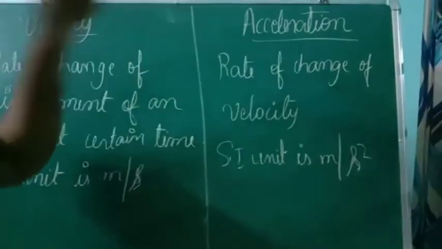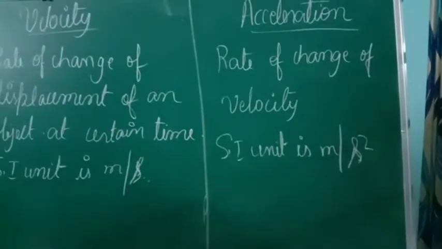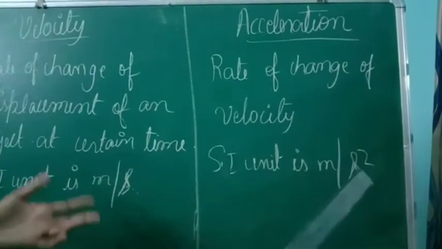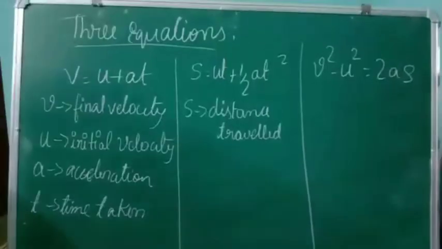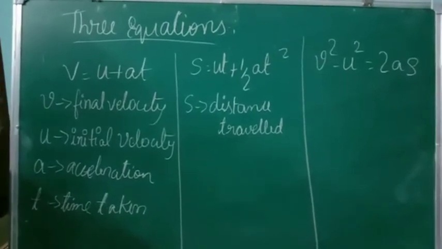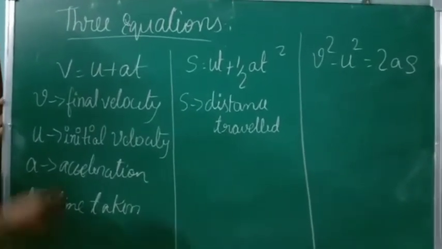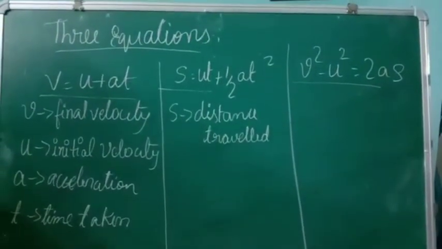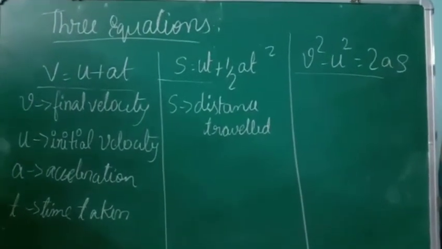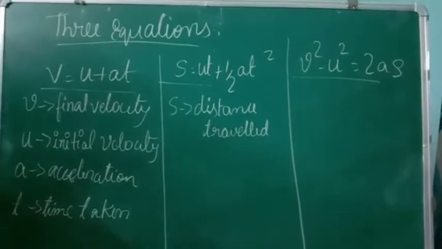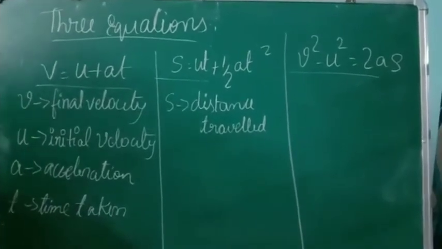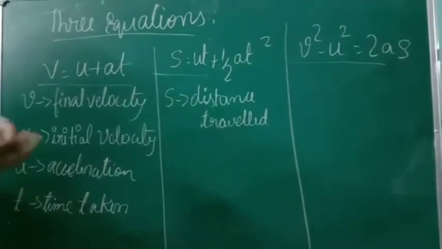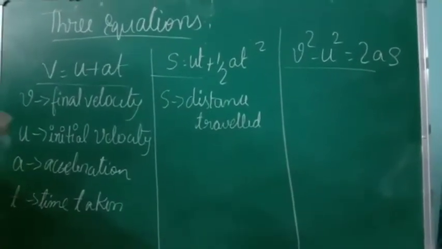So listen now. Acceleration is the rate of change of velocity. Its SI unit is meter per second square. Now, because of the concept of motion, 3 different formulas have been arrived at. You can see those 3 formulas; even though the problems on these concepts have been deleted, the formulas are very important, because they would be useful when you solve problems.